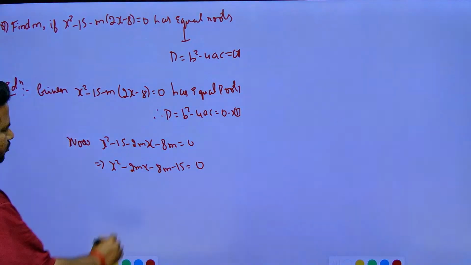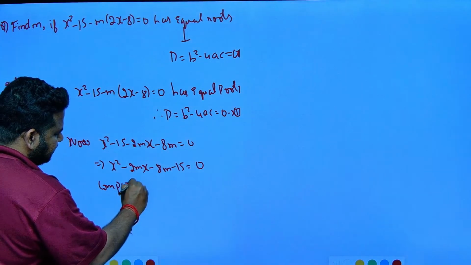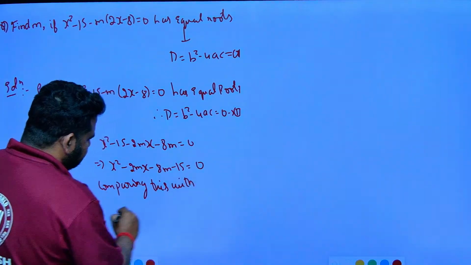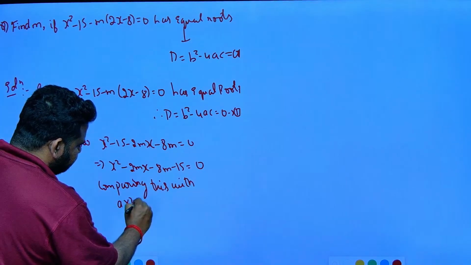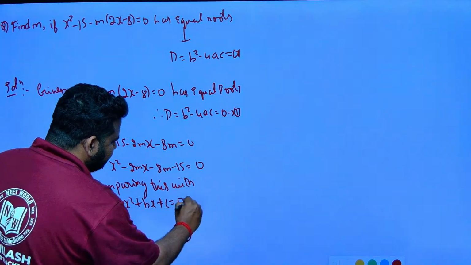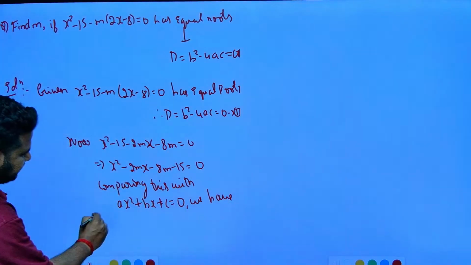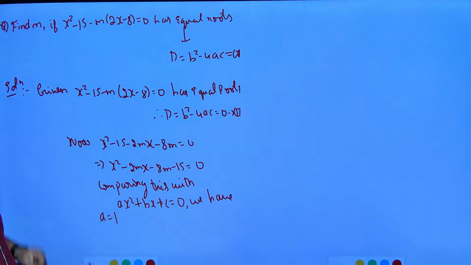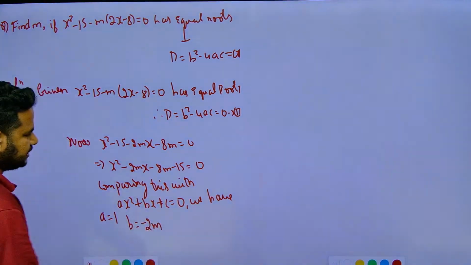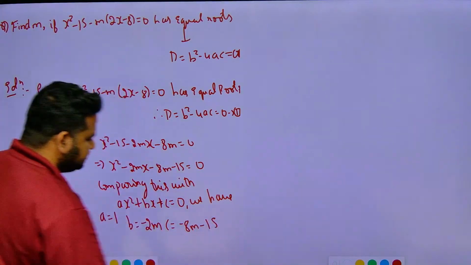Now comparing this with the standard equation ax square plus bx plus c is equal to 0, we have a is equal to 1, b is equal to minus 2m, and c is equal to minus 8m minus 15.